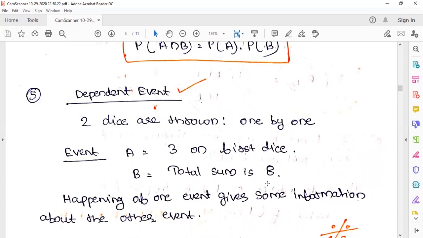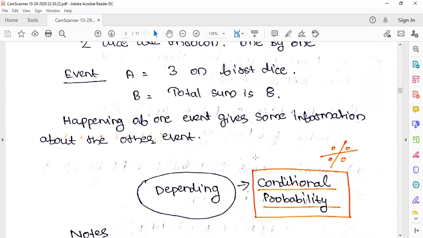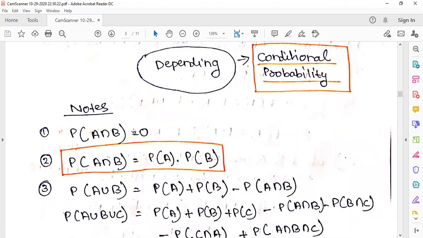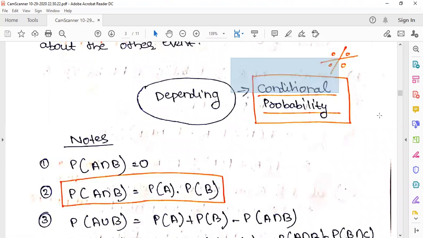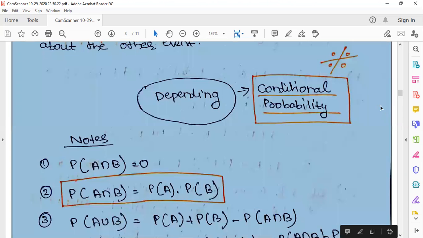So it is a conditional probability. You have 3, so the other one should make 8. It depends on the condition set by A. So the happening of one event gives some information about the other event. That is dependent, and mathematically we call it conditional probability.